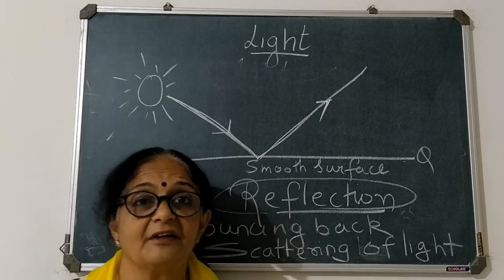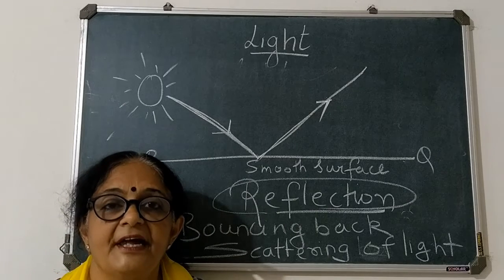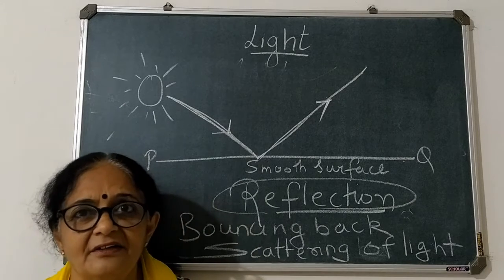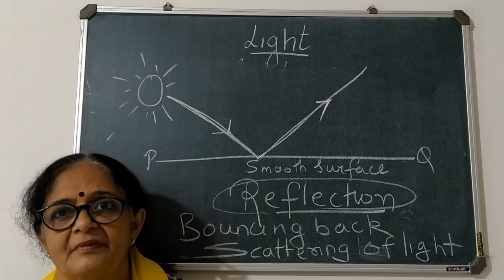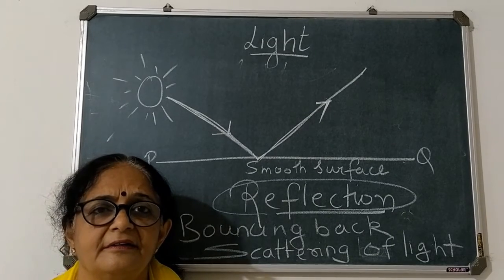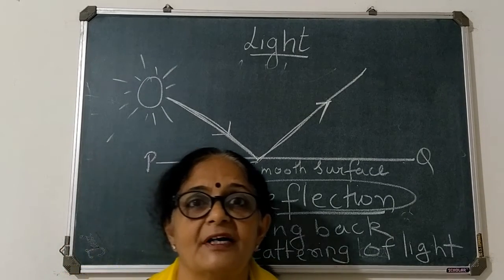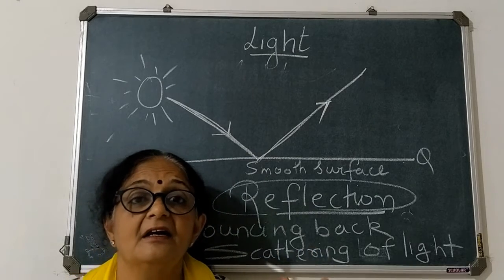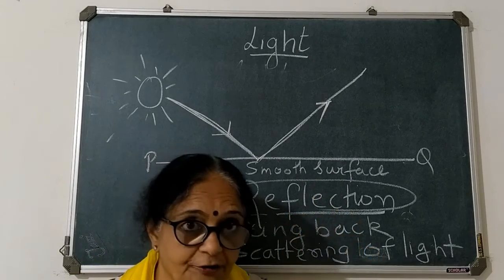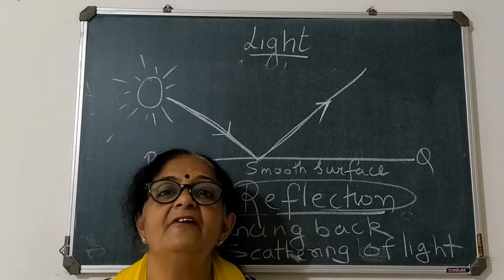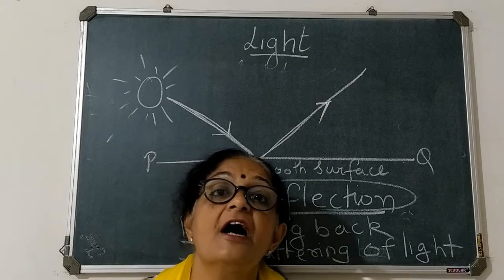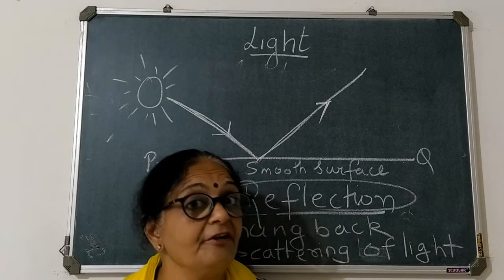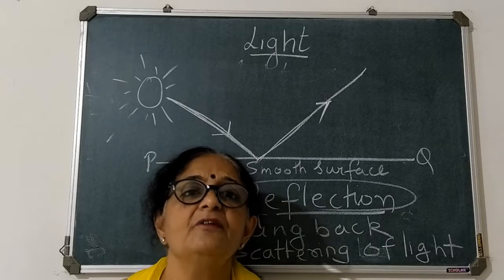Now let us see the next topic, and that is two types of reflection. એટલે શું થાય જ્યારે light is falling on a smooth surface, and when a light is falling on a rough surface, there is a difference. Okay, so let us see what happens.